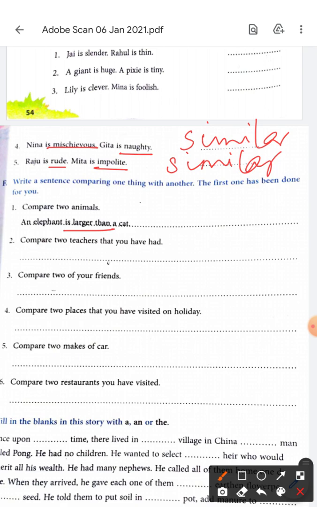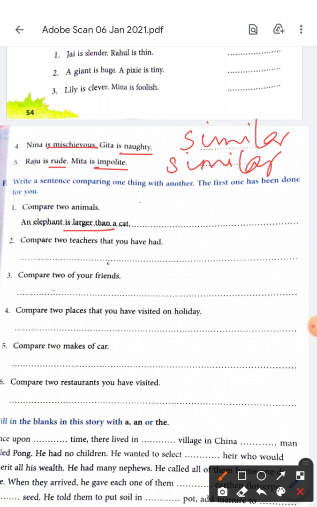Compared to makes of car. Oh my God. Which two cars should we compare? Innova and I-20. Innova is bigger than I-20. है ना? Or you can say Innova is stronger than I-20.